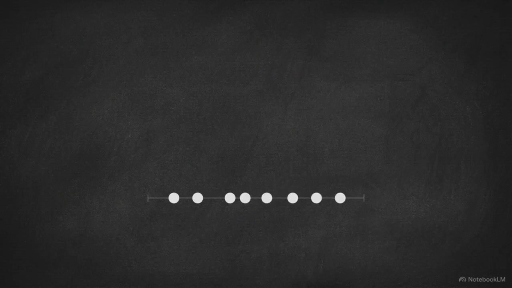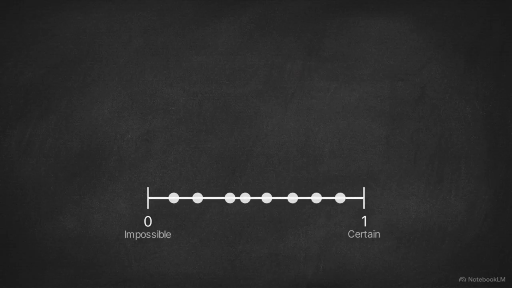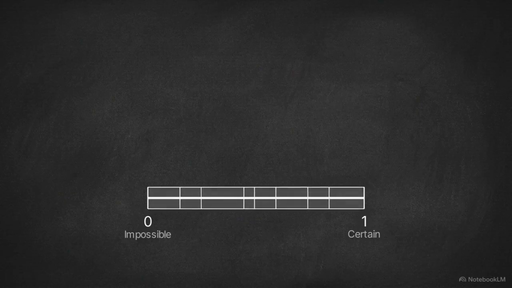If an event is mathematically impossible, containing no members in the sample space, its probability is exactly 0. Conversely, if an event is absolutely certain to occur, its probability is exactly 1. Therefore, all valid probability values, whether expressed as fractions or decimals, strictly range between and include 0 and 1. This leads to the most critical axiom of the entire system. The sum of the probabilities of all distinct outcomes within a sample space must perfectly equal 1.